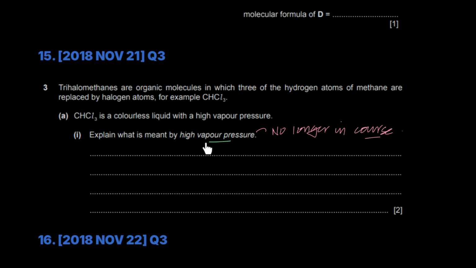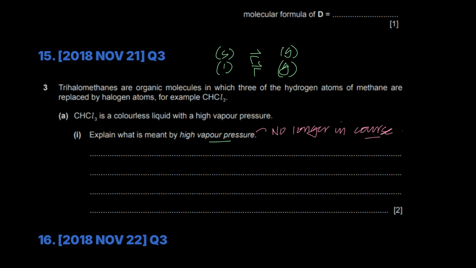So there can be a liquid present with a gas, and there can be a solid present with a gas, and the pressure that that gas would exert in the state of an equilibrium in a closed container, that's basically called vapor pressure. But we don't need to go into the detail for it. And high vapor pressure means that at equilibrium, for example, if this is a liquid and this is a gas, or maybe this is a solid and this is a gas, you have more, the equilibrium constant lies more towards the right, you have more gas particles. That's what high vapor pressure means.